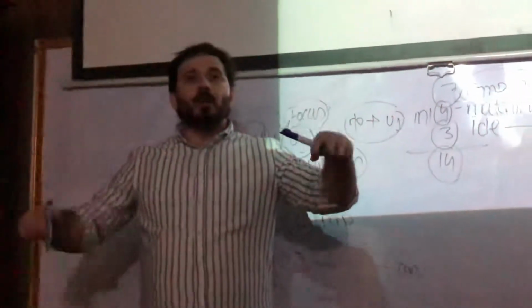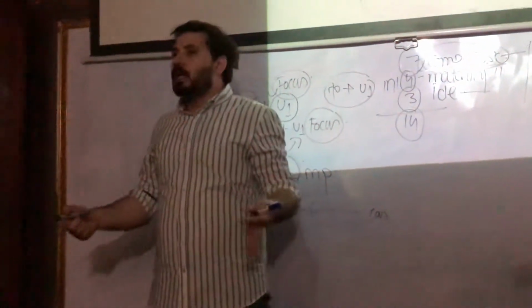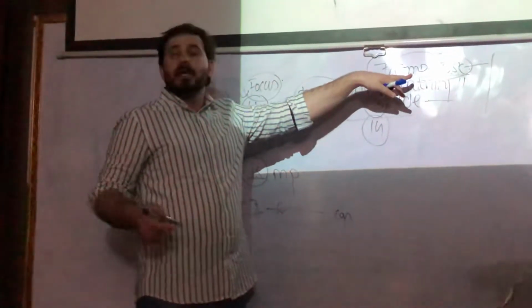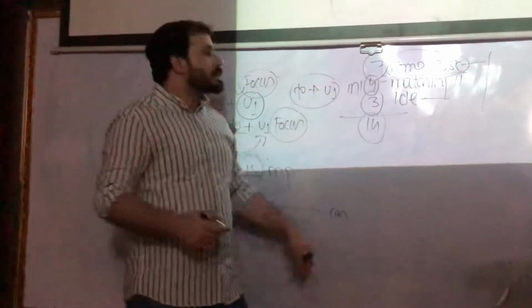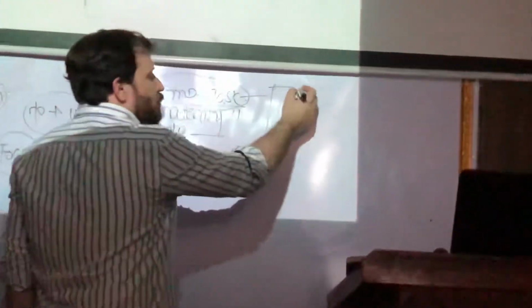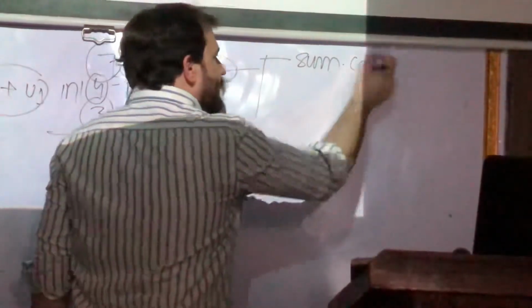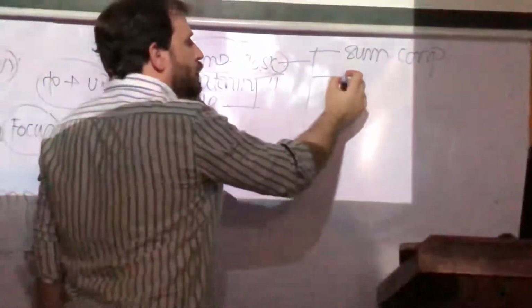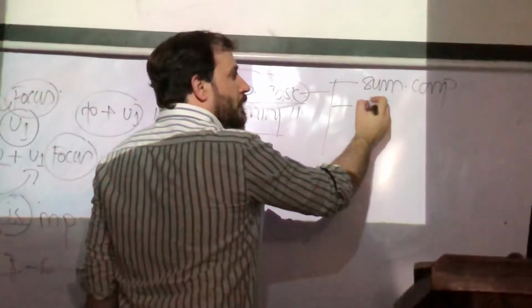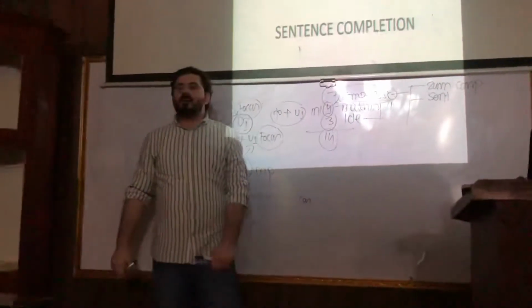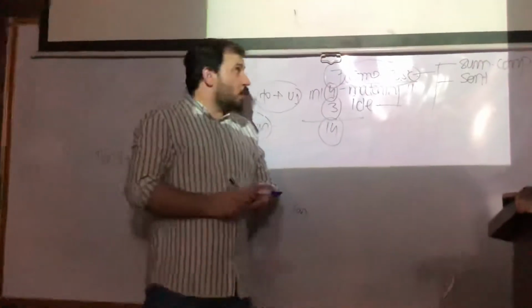So now we have already started with the identification task and completion task. Yesterday we talked about the first type of question in the completion task, that was summary completion, excellent. Now today the second type of question we are going to talk about is called sentence completion, excellent. We will talk today about the sentence completion type of questions.